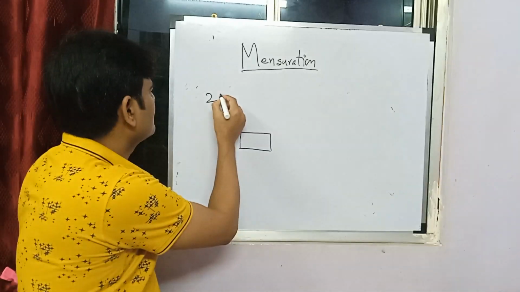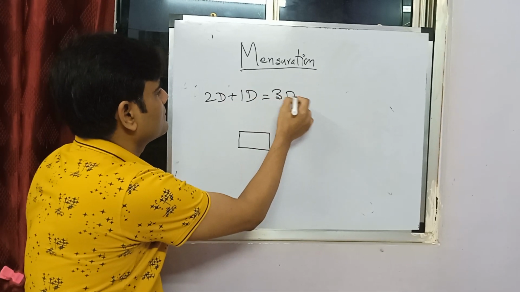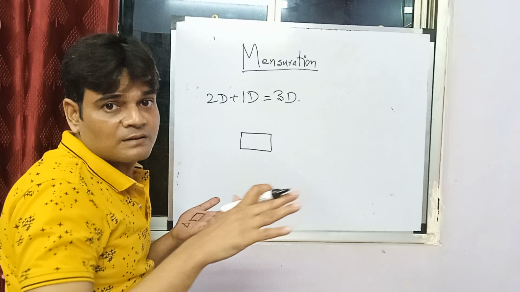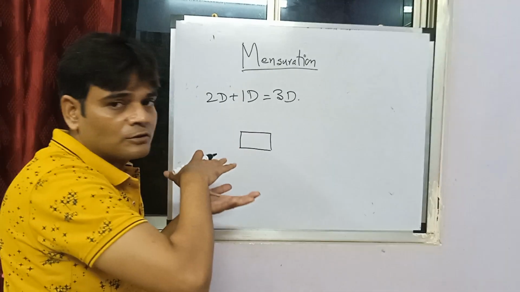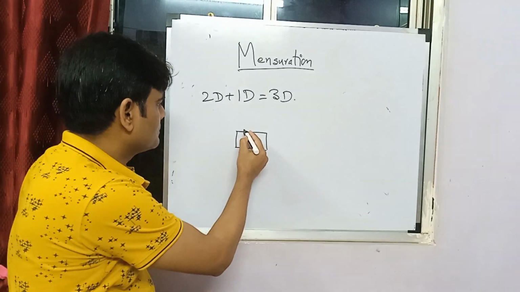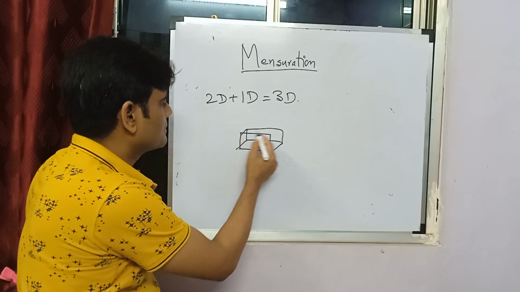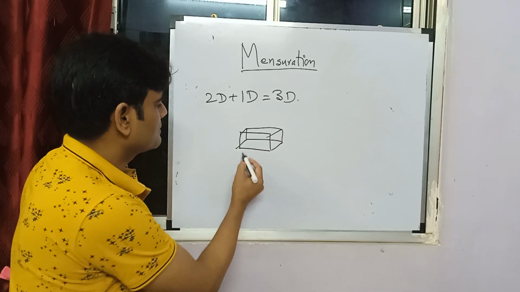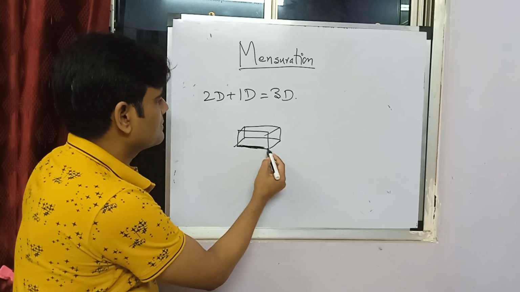Now 2D plus another dimension gives you 3D. A page is a 2D, right? You put your pages one above other and you get a book. This is the book. See, these are the pages. You kept on putting pages over each other.